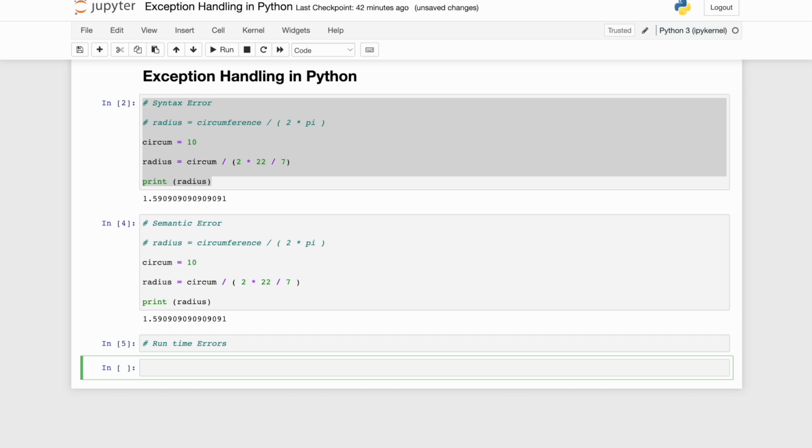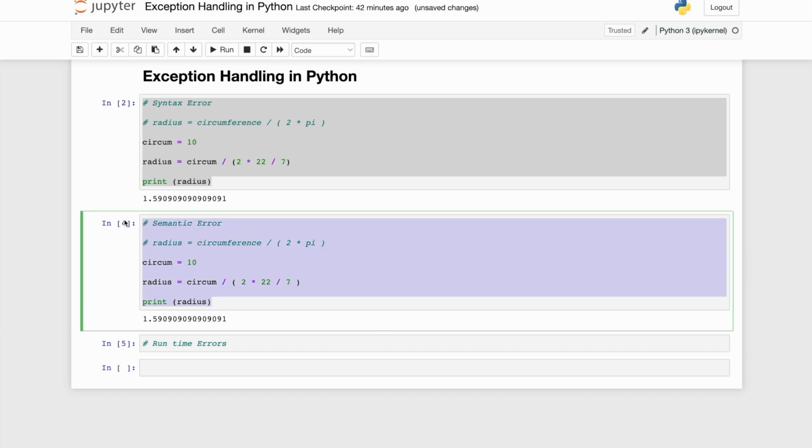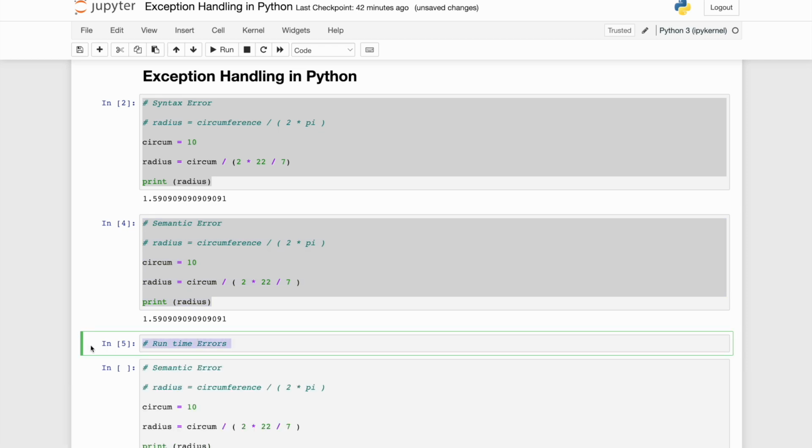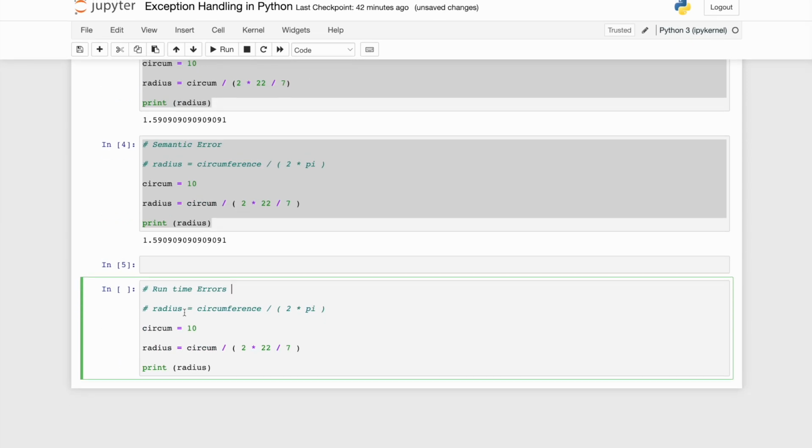Okay, so let's see the example, and let's see it again with the same particular example which we are seeing over here. Okay, I will copy it and I'll put it over here. This will become my example of a runtime error. Let's say I did a spelling mistake over here.